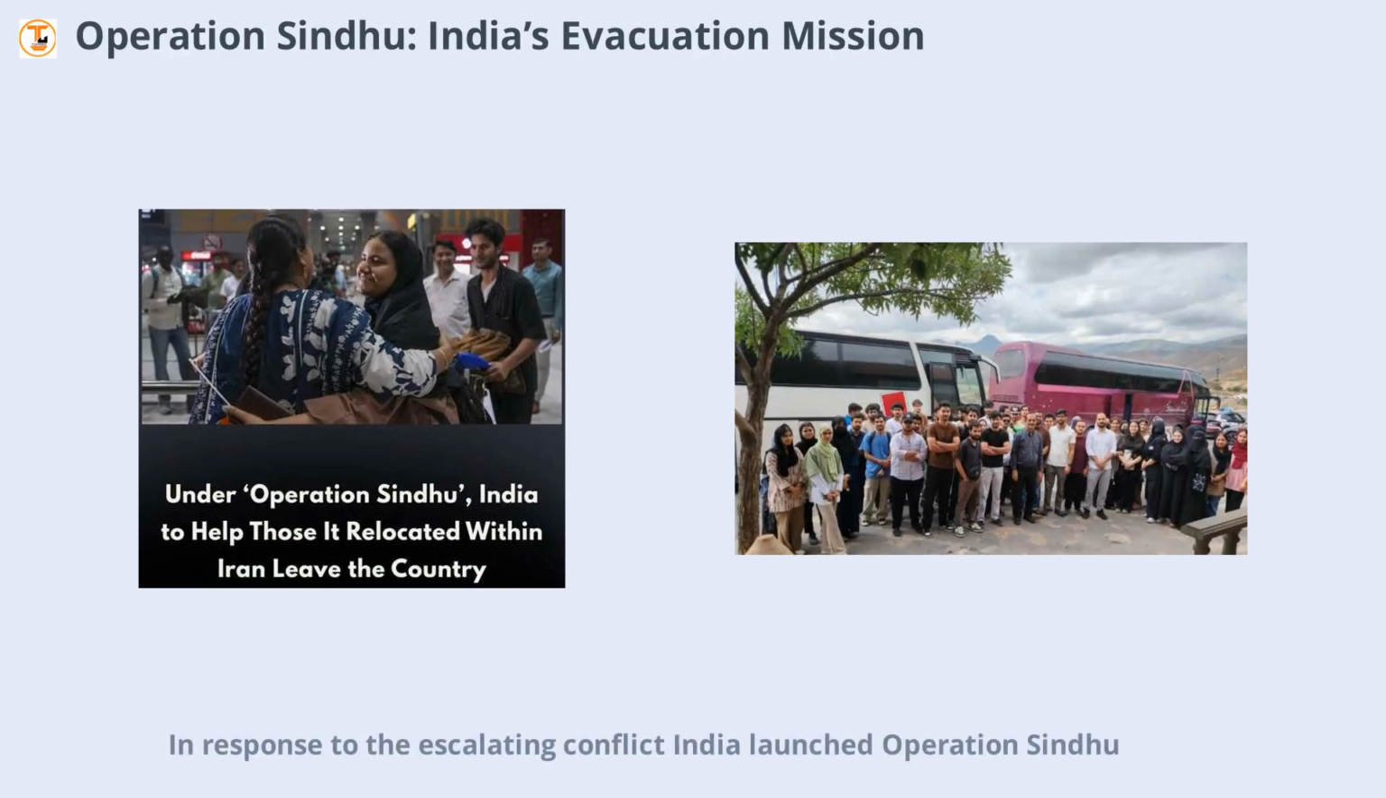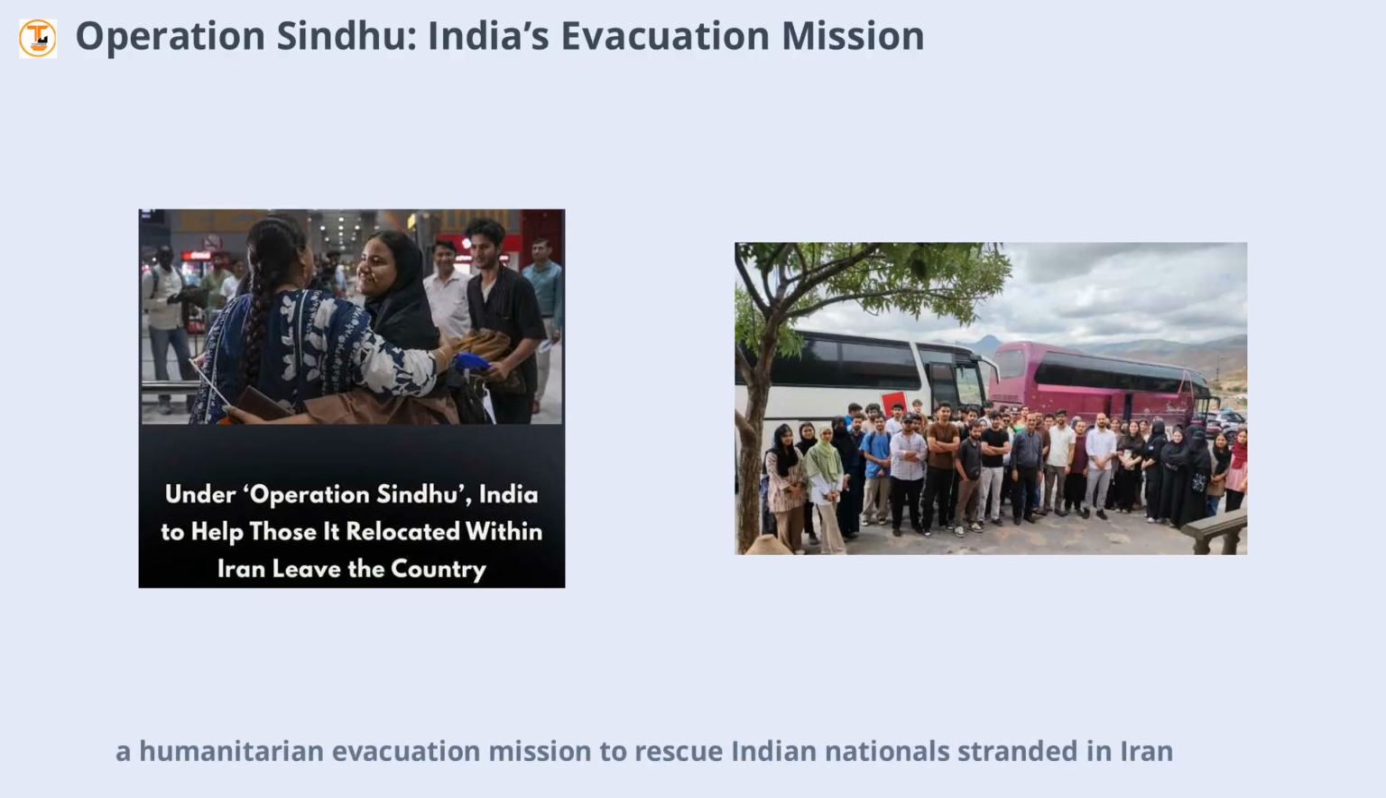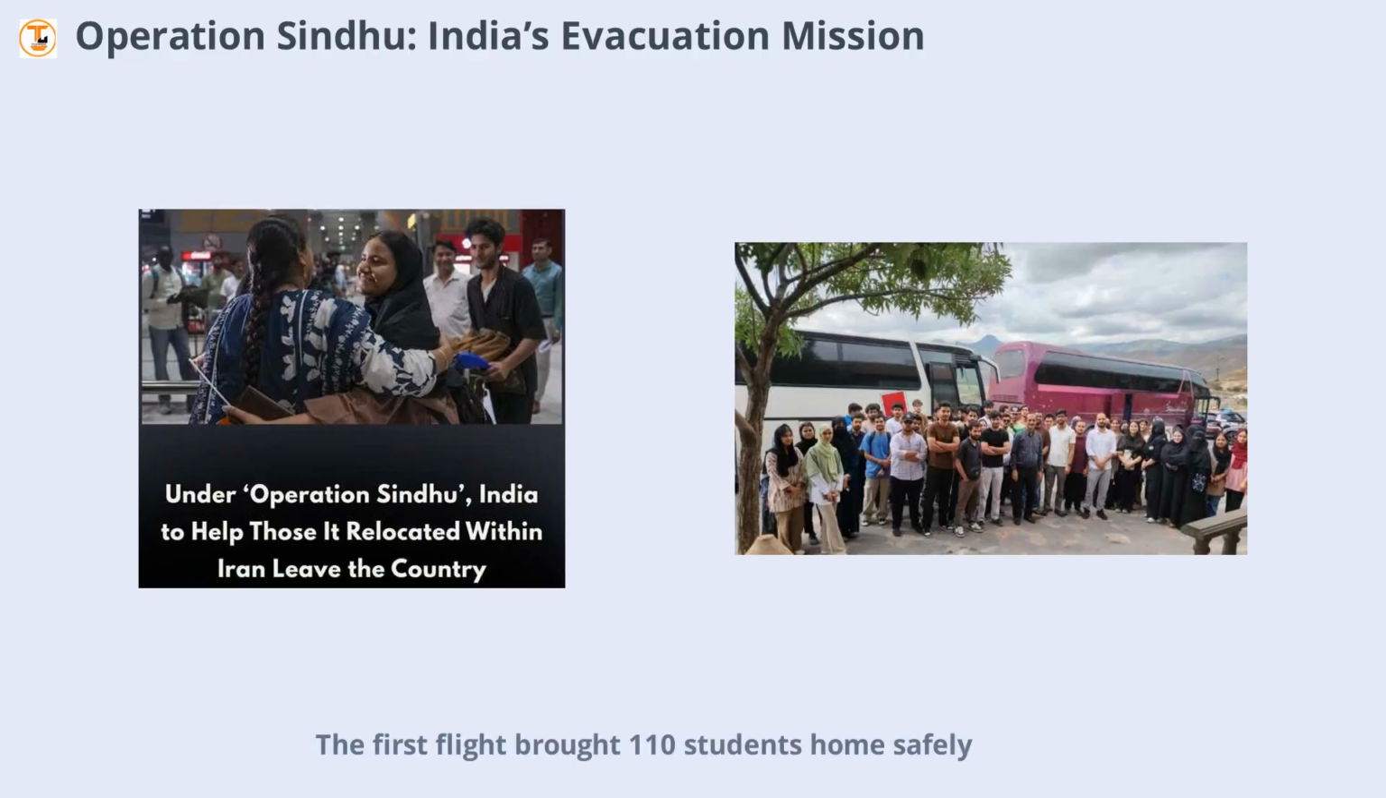In response to the escalating conflict, India launched Operation Sindhu, a humanitarian evacuation mission to rescue Indian nationals stranded in Iran. The first flight brought 110 students home safely, and a 24/7 control room was established to assist citizens. This operation highlights India's commitment to protecting its diaspora and its ability to respond swiftly to global crises.